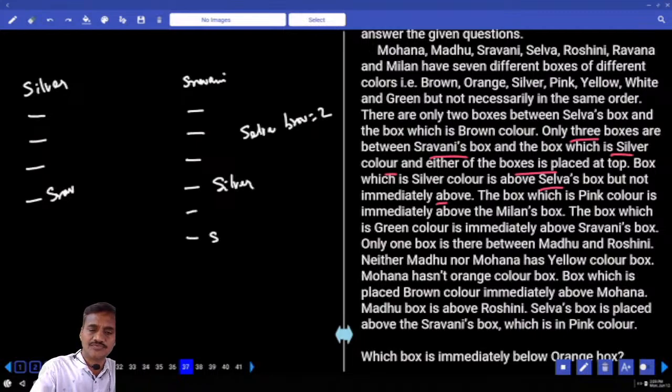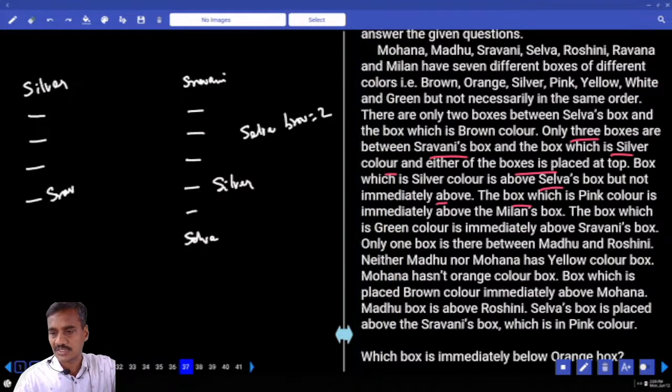Then 1, 2, 3, 4, 5, 6, 7. Hence Selva must be here. Now follow here the Selva's box is here. Then silver is above. Now silver is above this Selva but not immediate, and Selva can be any place below this one.